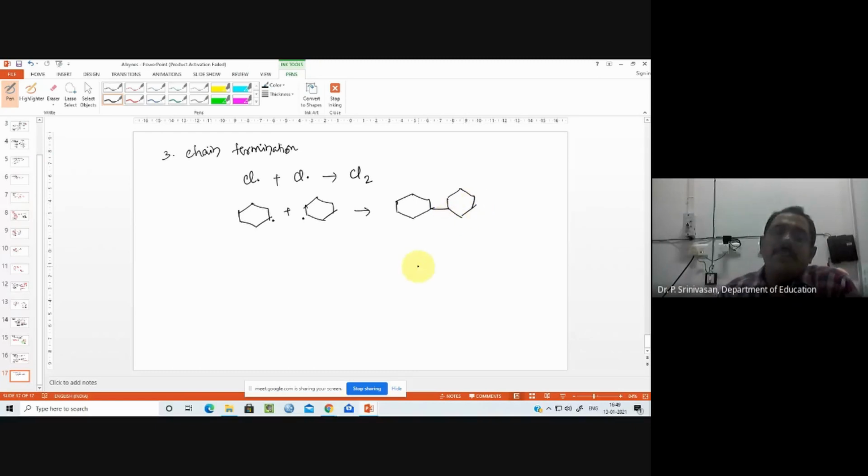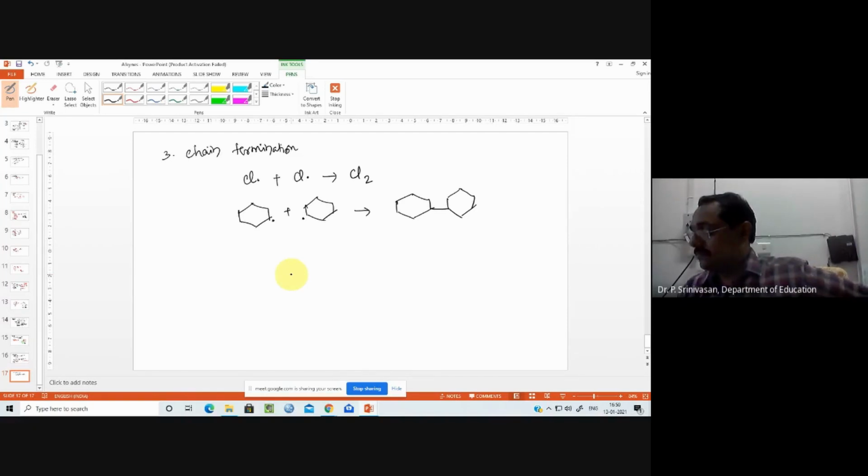Okay. Is there any other possibility of chain termination? Is there any more possibility? Since there are 2 radicals, how many combinations?